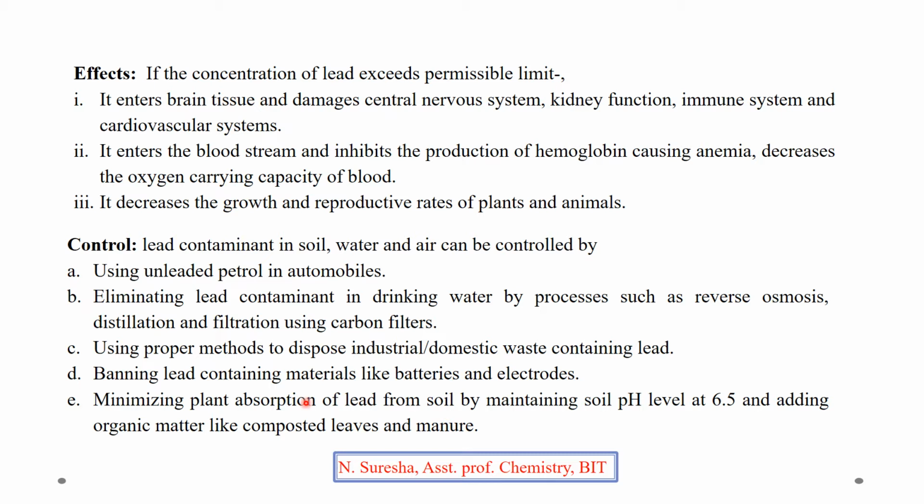If there is a concentration of lead in the soil, this will be absorbed by the plants. Then if you use the food of plants, then the lead also will enter into our body. So therefore, by maintaining pH level of soil at 6.5 and by using organic manure, we can minimize the absorption of lead from soil by plants. Like this, we can control the entry of lead into soil and water and air.